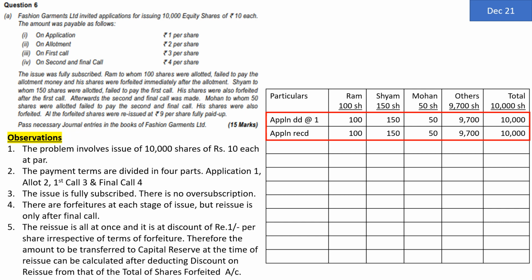100 rupees. So application received is 1 rupee per share. Ram's 100 rupees, Shyam's 150 rupees, Mohan's 50 rupees and others 9,700 rupees. So total application received is 10,000.